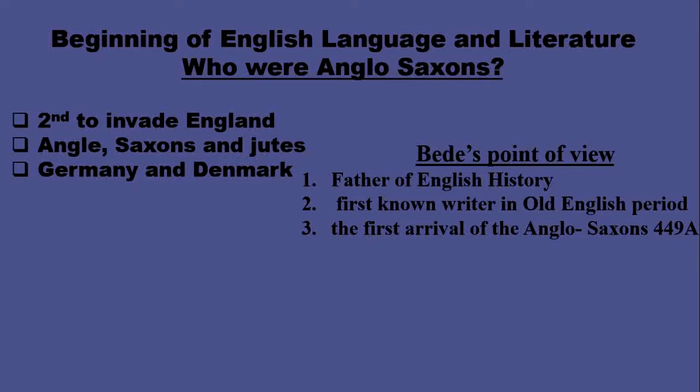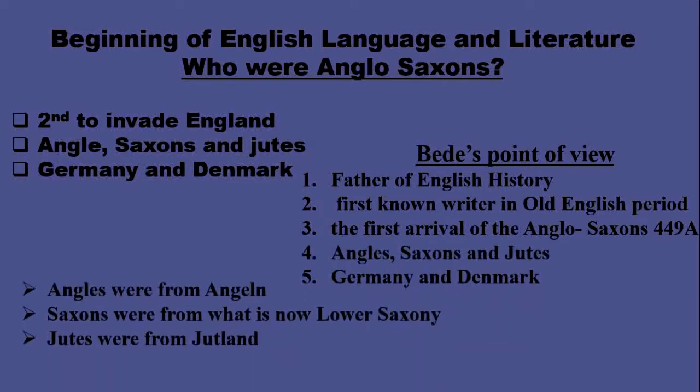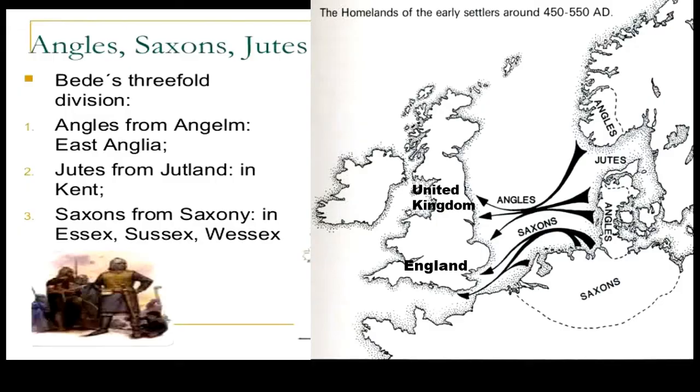The Angles were from Angeln, which is a small district in northern Germany. The Saxons were from what is now Lower Saxony, also in northern Germany, and the Jutes from Jutland, now part of Denmark. This is also called Bede's threefold division.